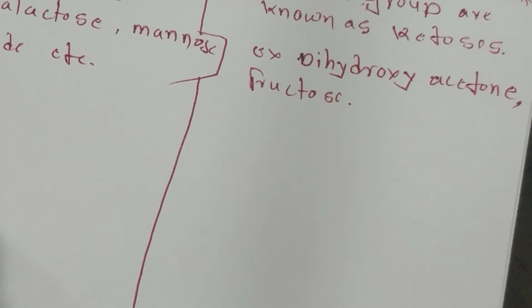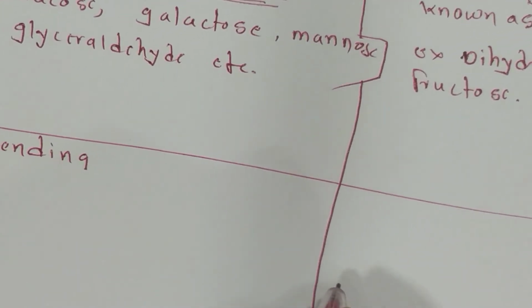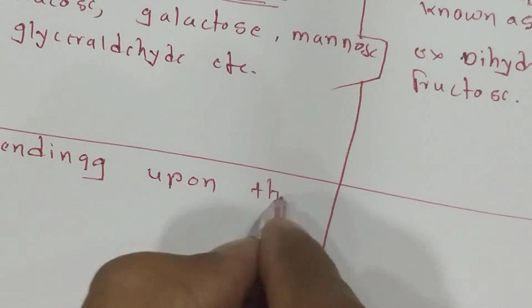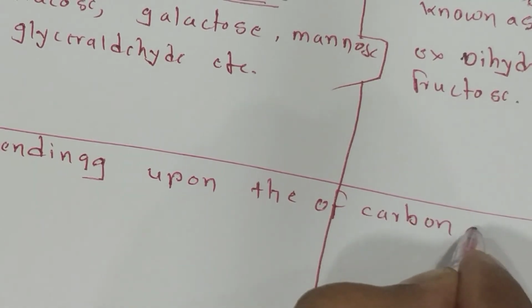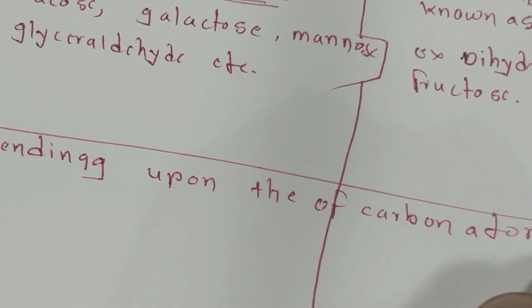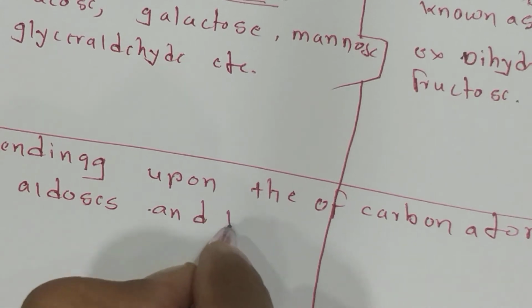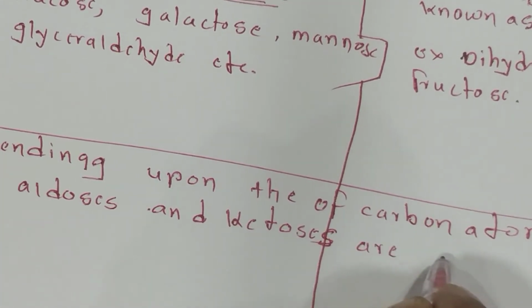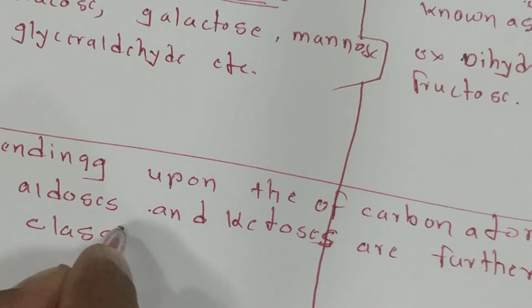Another thing is, depending upon the number of carbon atoms, aldose and ketose are further classified.